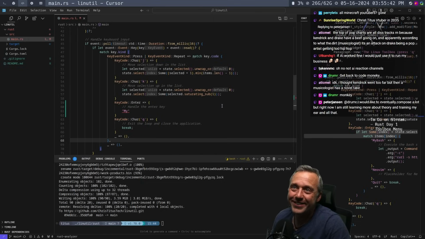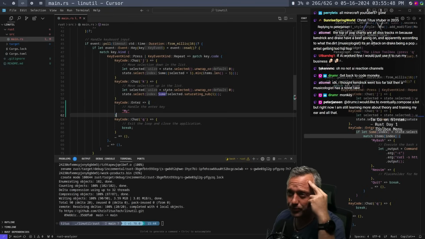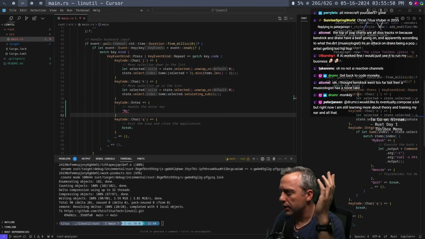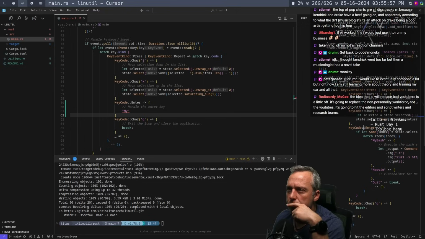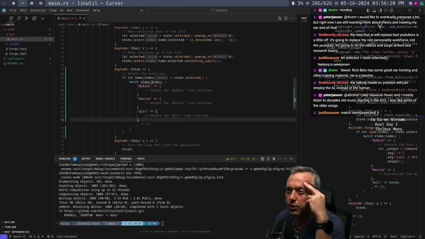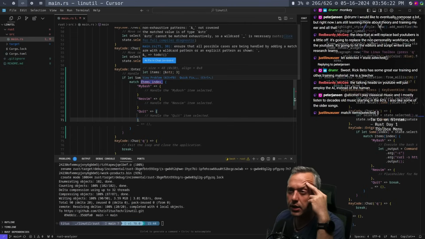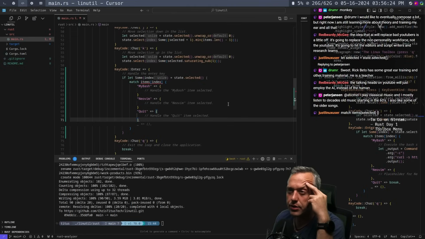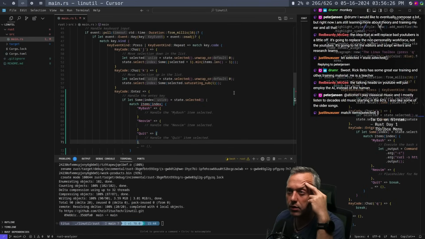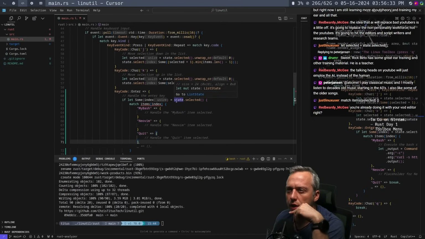It's gonna happen. All right, Code Monkey. Let's focus. All right, first up, let's take a peek here. Now, if we look here, it's able to grab the state selected, but the match items index, it's not able to grab. Wouldn't it be state select index? But you can't use a match there, huh?